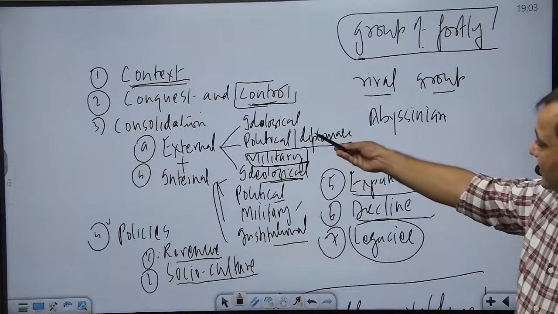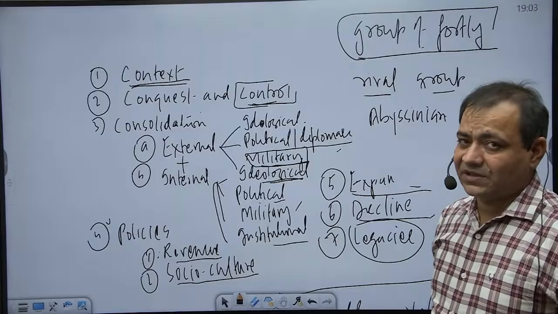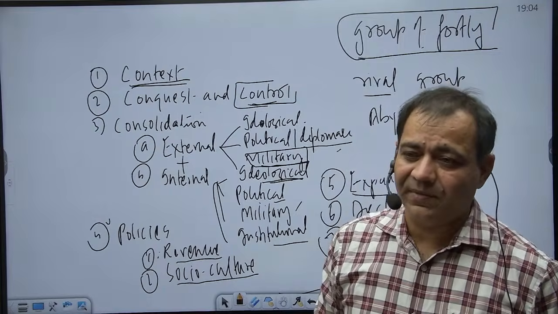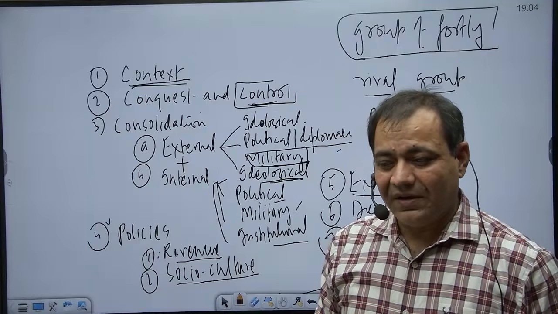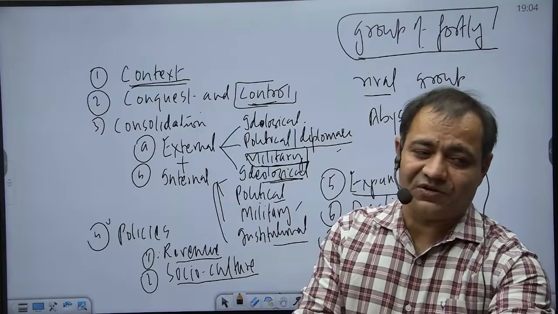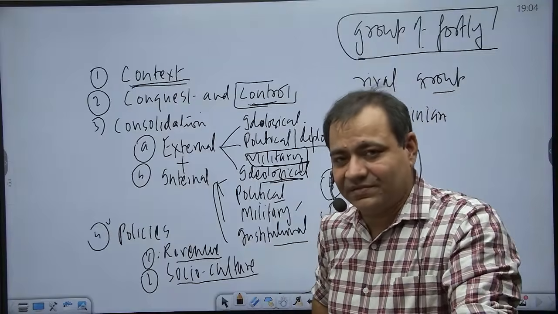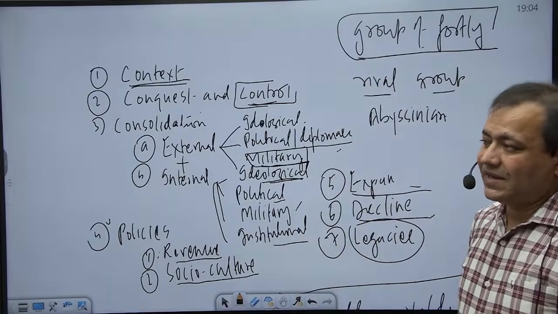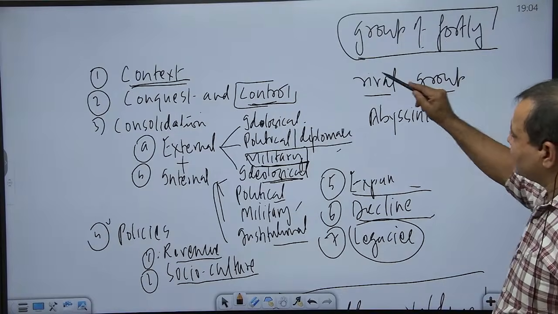Ideologically, of course, she was very weak, because Minhaj Siraj, the same person, writes in his book, Tabaqat-i Nasiri, that Razia has all the qualities required by a ruler or a sultan. But then he also says, quite lamentingly, alas, she is a woman. Though Iltutmish had accepted her, that was not the modern time. In modern time also we have patriarchy, so you can think of the medieval time and the attitude of the people. Still, had Razia accepted to act as a puppet, she would not have been opposed by the group of 40, because these people are also politicians.